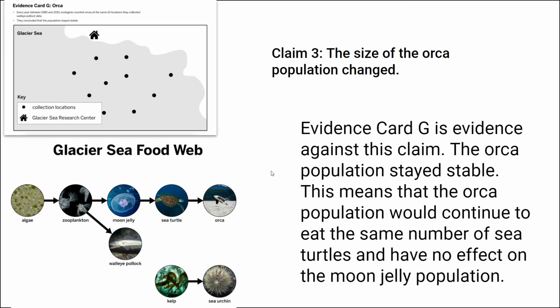So evidence card G is actually evidence against the claim, right? Claim 3 says that the orca population changed, and our evidence card says they concluded that the population stayed stable. So if these orcas stayed stable, then they're going to eat the same number of sea turtles, and that would have no effect on the moon jellies. So claim 3 is not supported by evidence.